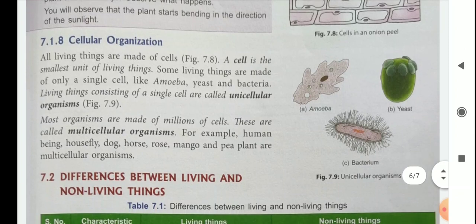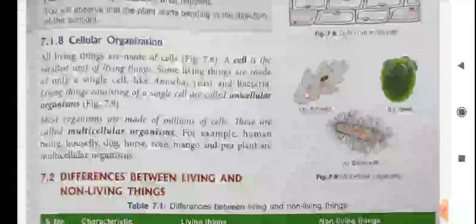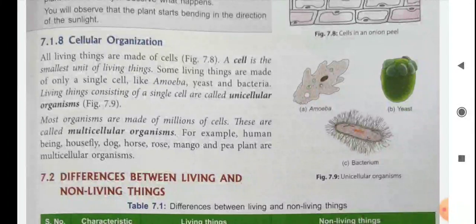Then cellular organization. All living things are made of cells. A cell is the smallest unit of all living things. Some living things are made of only a single cell, like amoeba, yeast and bacteria.